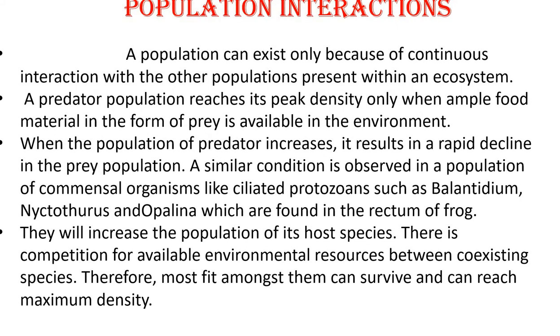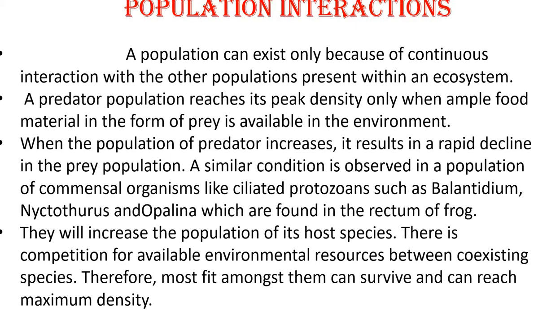Population interaction is our next point. A population can exist only because of the continuous interaction with the other populations present within that particular ecosystem. A predator population reaches its peak density when ample food in the form of prey is available in the environment.